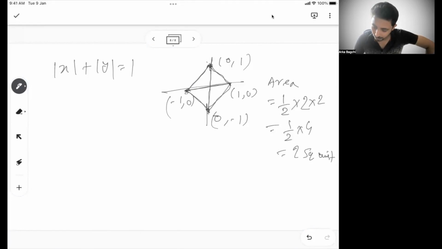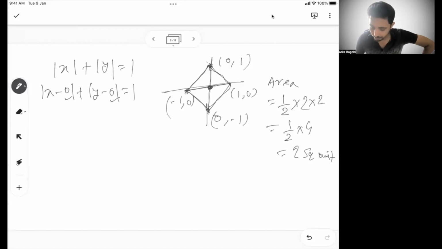So how can we see this? This is the intersection point, and what is the intersection point? It is mod x minus 0 plus mod y minus 0. In this case, these zeros typically denote the intersection point of the diagonals.